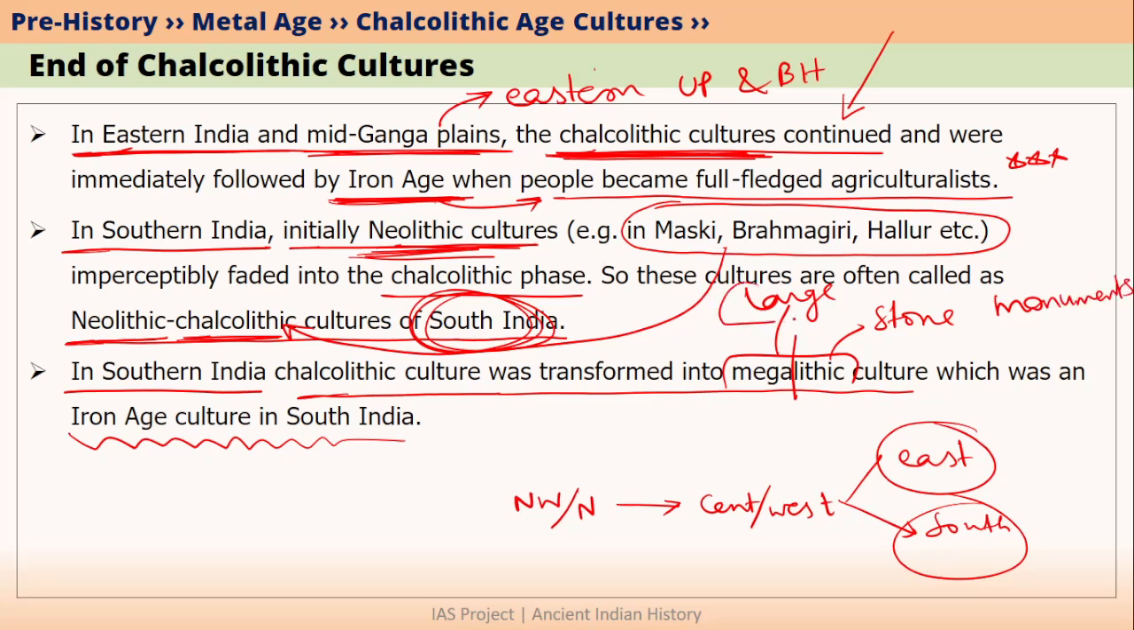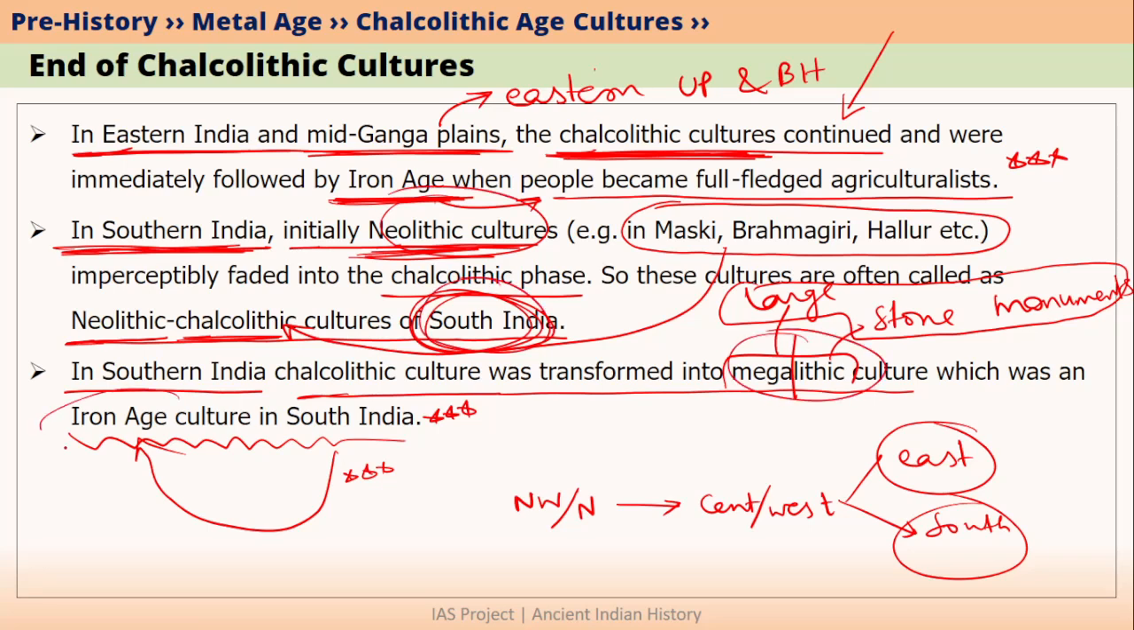Usually, in the case of world history, megalithic culture is associated with Neolithic age. But in the case of South India, megalithic culture is associated with Iron Age. Please remember this. So in the case of South India, we can say that Neolithic age, Chalcolithic age and megalithic culture, that is nothing but the Iron Age, were like a continuous process or a continuous transition. But in the case of North India and Northwestern India, this was not the case.